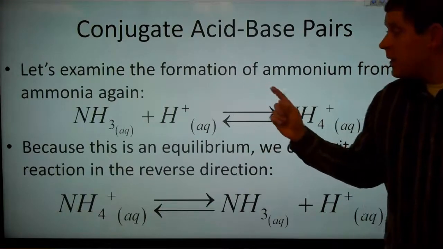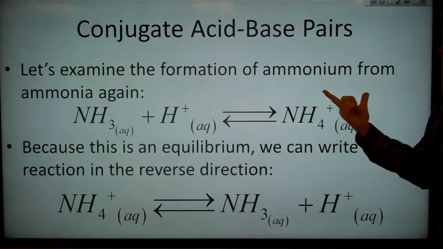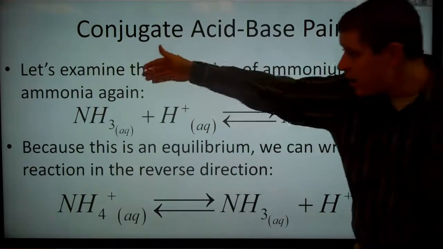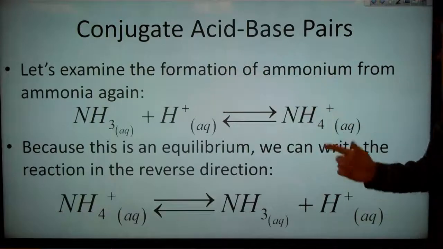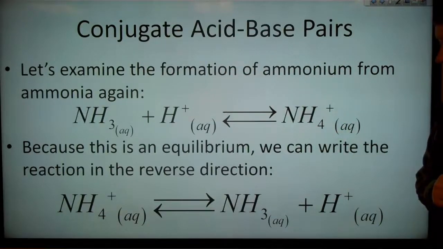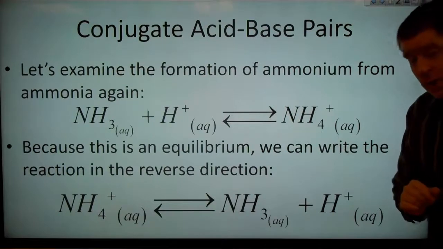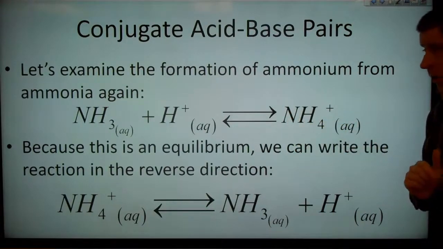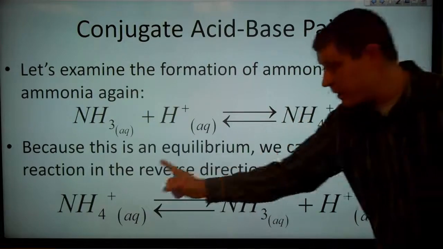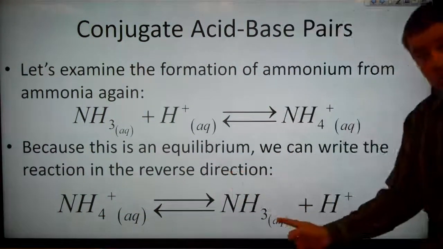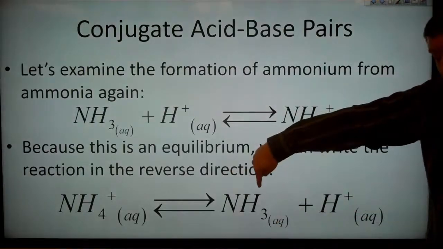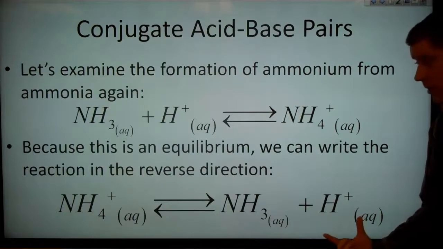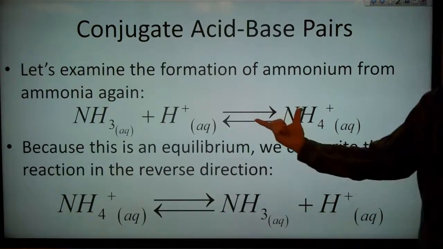So let's look at the formation of ammonium from ammonia one more time. So we have our NH3 and we add H+, and that gives us NH4+. But because this is an equilibrium reaction, we can write this reaction reversed. We can write the ammonium on the left side, and if that splits apart, if that dissociates, it will dissociate into ammonia and a proton, a hydrogen ion. So this reaction is just the reverse of that one.